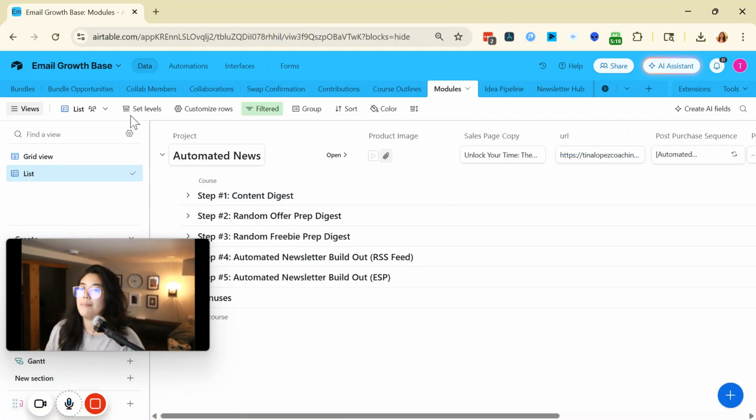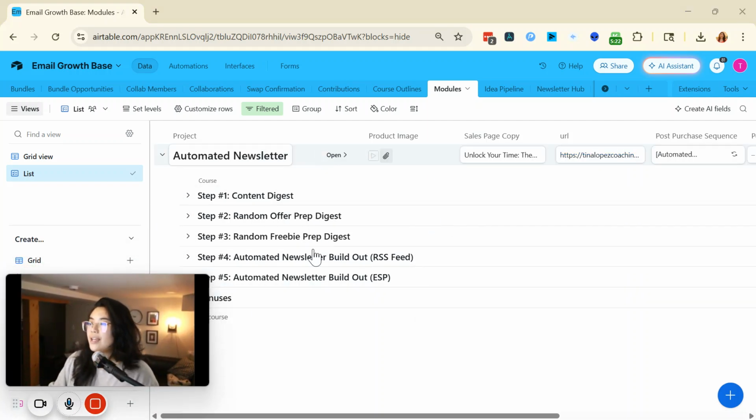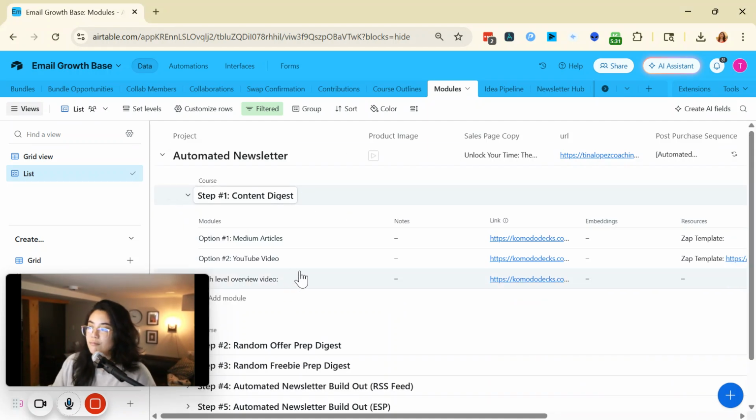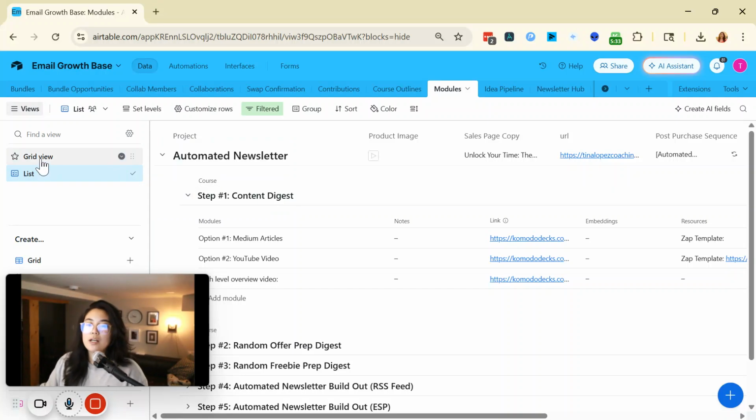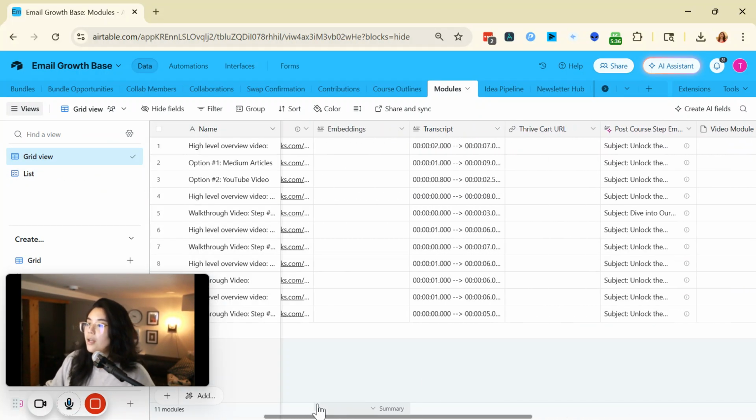And then we have the modules piece here. So I went ahead and created a list form, which is the final output that I usually create for my virtual assistant. So she can just look at this and checkbox, and it just tells me that she went ahead and uploaded it.